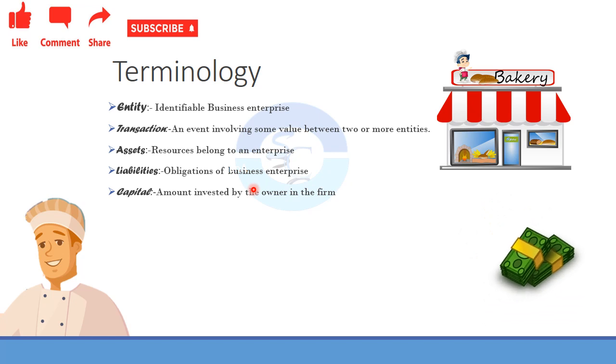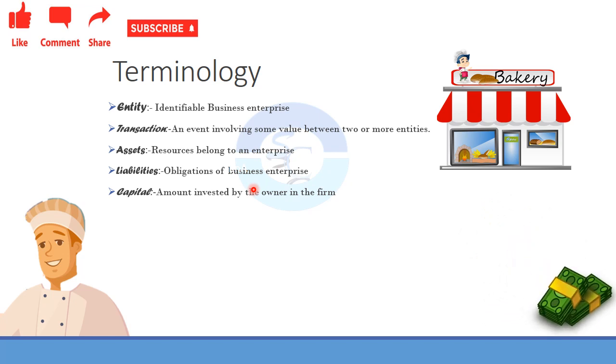Next is the capital. Capital means the amount that he has invested for the first time. To start this bakery, the amount he has invested is termed as the capital.